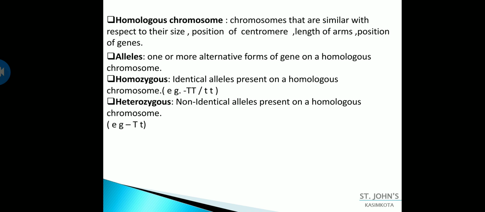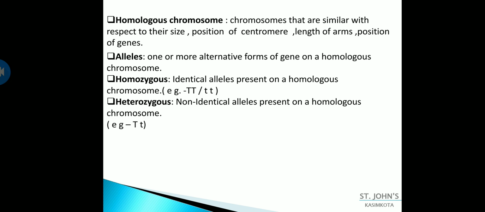Okay, so here if you see, this T alone is called an allele and this T alone is called an allele. So separately you call it an allele. And this is what an allele is, one or more alternative forms. It can be TG or XY or XX, anything.